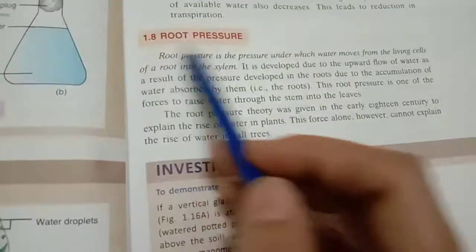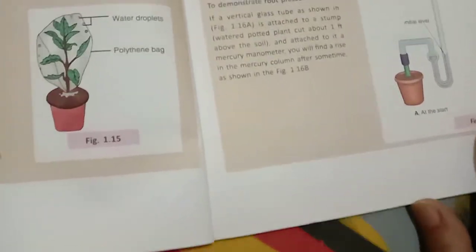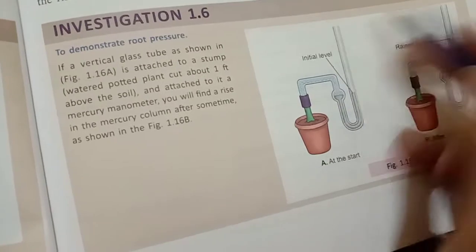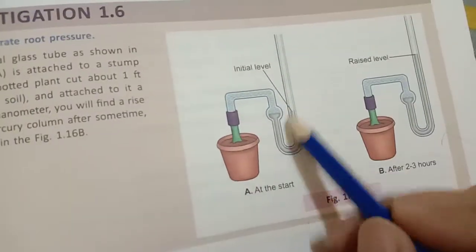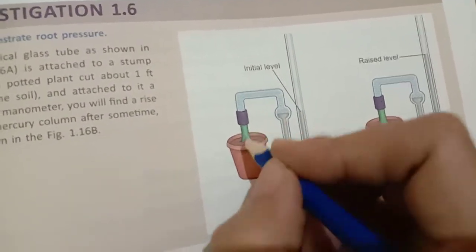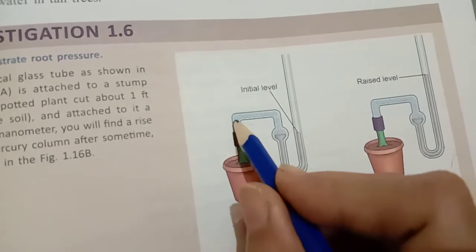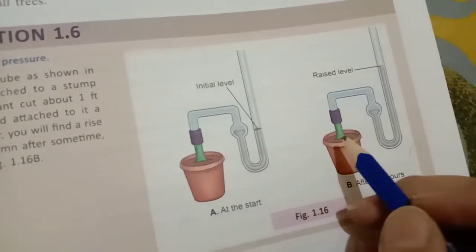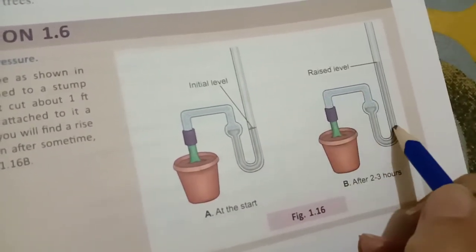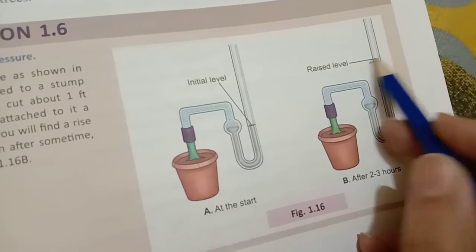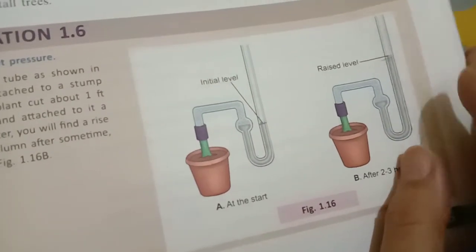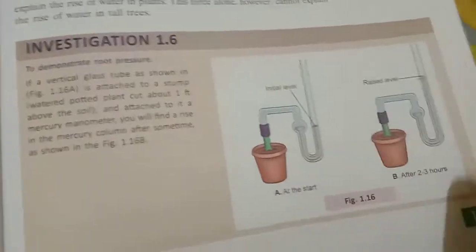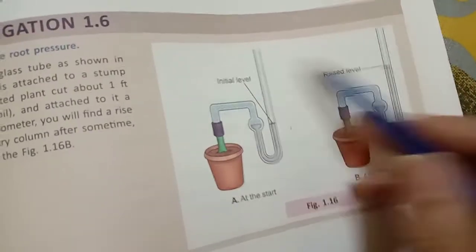What is root pressure? Root pressure is a pressure by which the roots absorb water and push it into the upward part of the plant. Here you can check, this experiment is given over here. Here the roots are absorbing the water, and here you can see the initial level was this. In the capillary, the initial level is this, but then the roots absorb water and push it into the upward part, and the level becomes here. Okay, so this shows the upward conduction of water takes place. The roots absorb water and create pressure, so due to that pressure the water rises in the capillary tube.